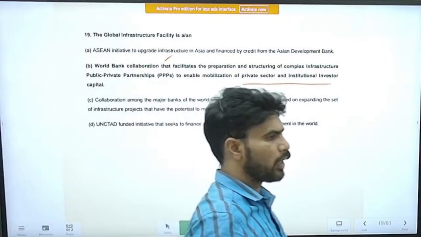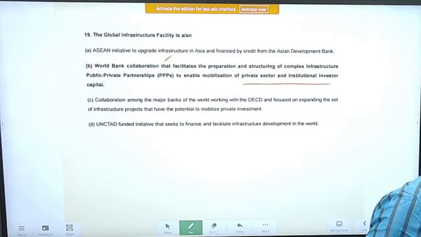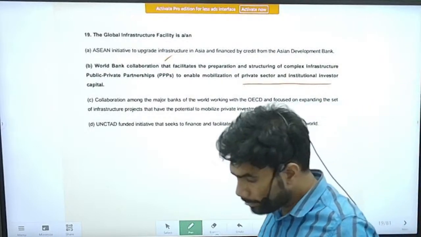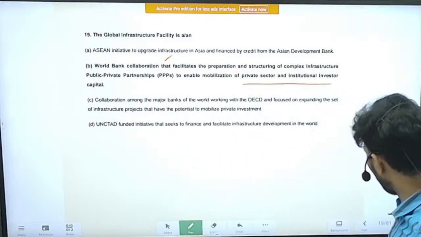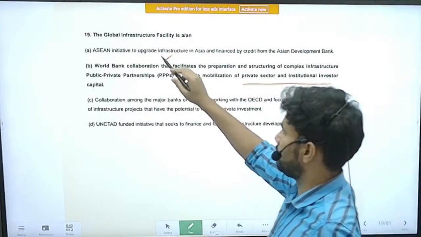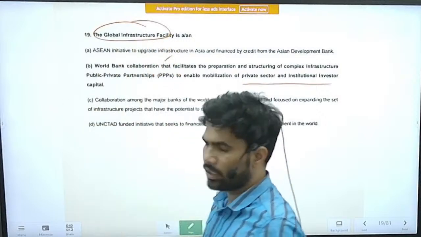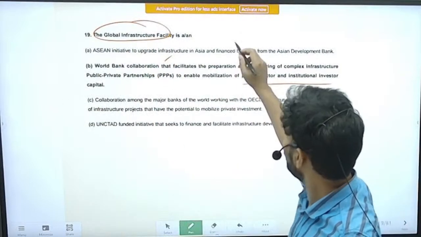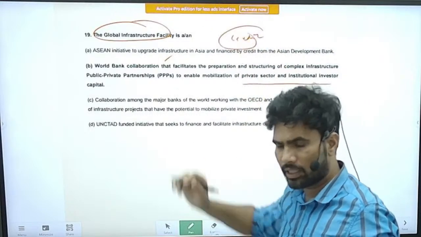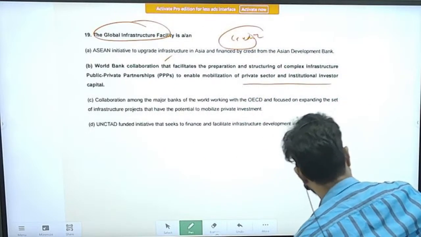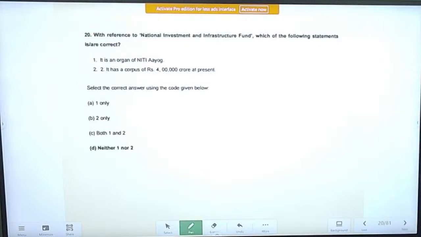World Bank helping creation of infrastructure in the developing countries. So to enable private companies to invest in infrastructure development in the developing countries, the mechanism has been brought in. It is a credit mechanism, nothing but a kind of credit support given to the developing countries and private sector organizations. Right. Next question.